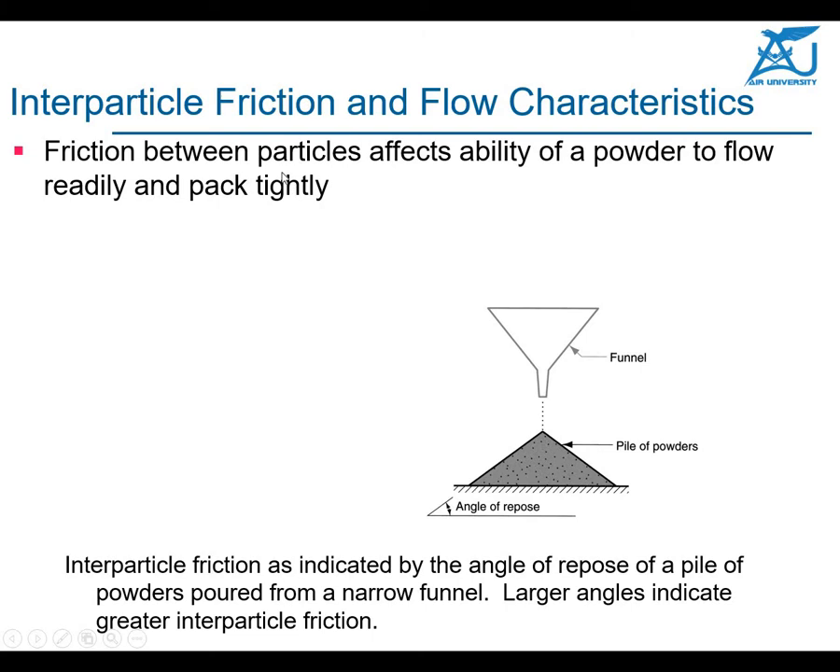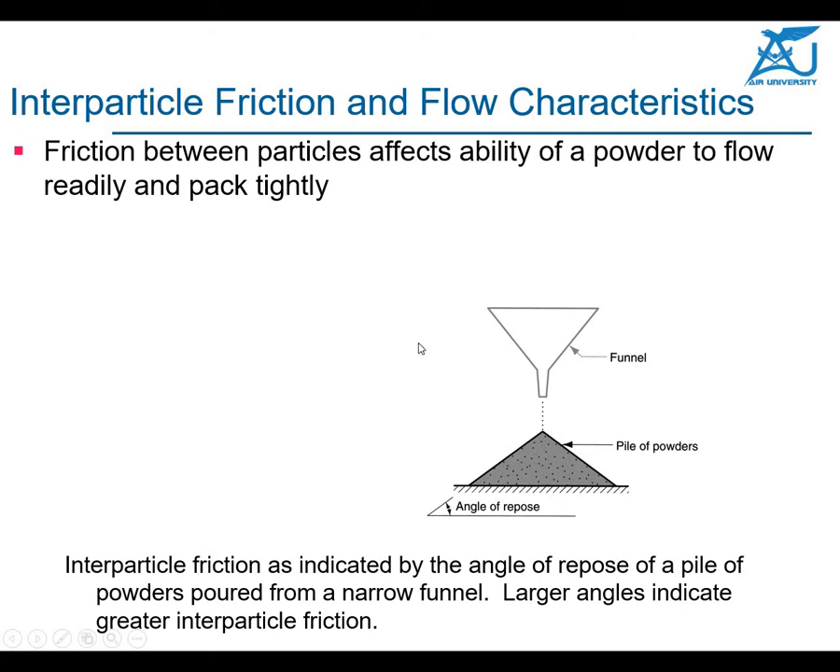Interparticle friction and flow characteristics are very important here. The interparticle friction is indicated by the angle of repose of a pile of powder poured from a narrow funnel. A large angle indicates greater friction, because the friction between the particles is more. If the friction is not more, the pile will have a different, smaller angle. When the angle is more, the friction is more. This is called the angle of repose.